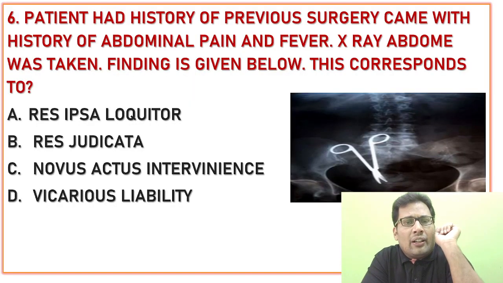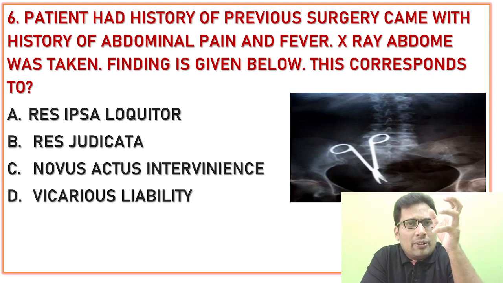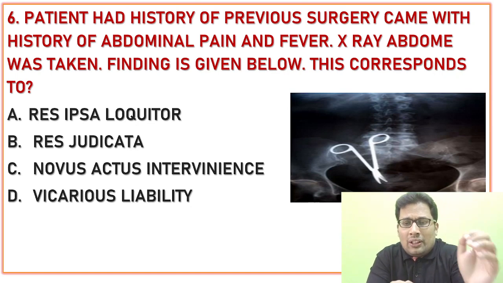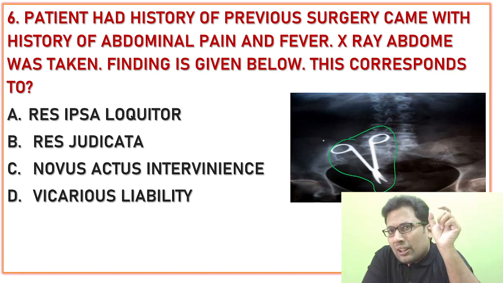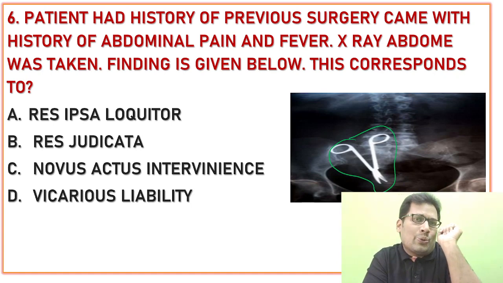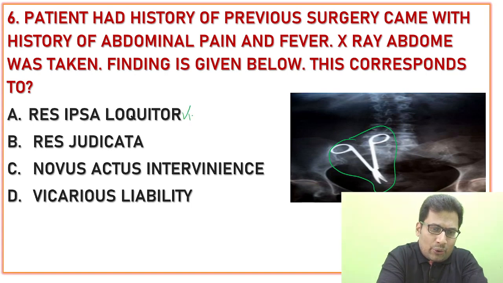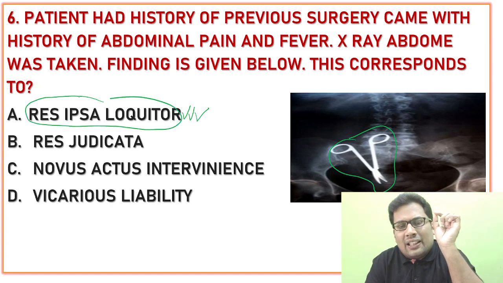Next, sixth question. A patient had a history of previous surgery and came with a history of abdominal pain and fever. So the patient is suffering from some inflammation or septicemia. An X-ray of the abdomen was taken, and the finding is given below. You can see here, there is some instrument in the abdomen. So this corresponds to the fact that speaks for itself, res ipsa loquitur. So res ipsa loquitur is the correct answer.